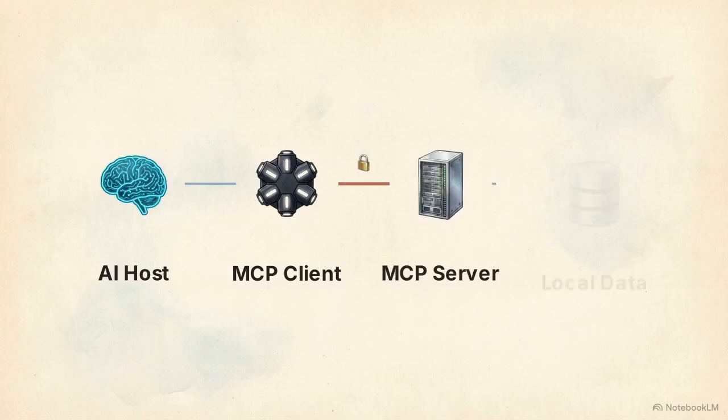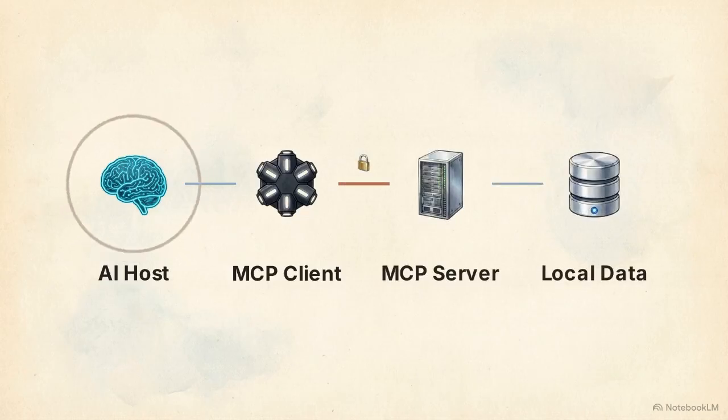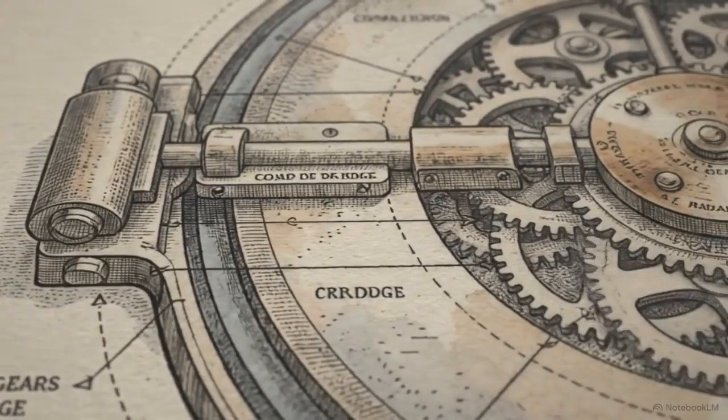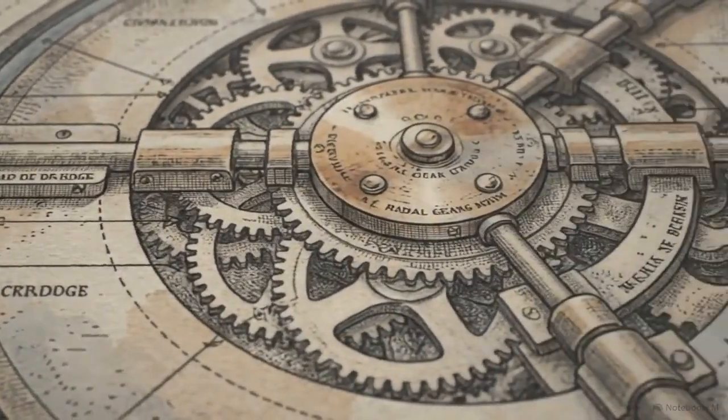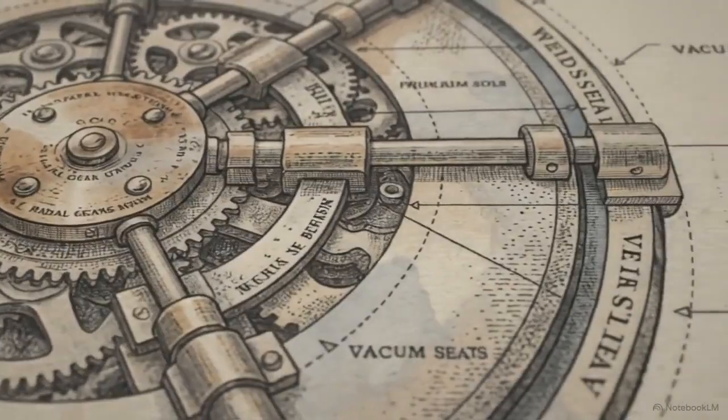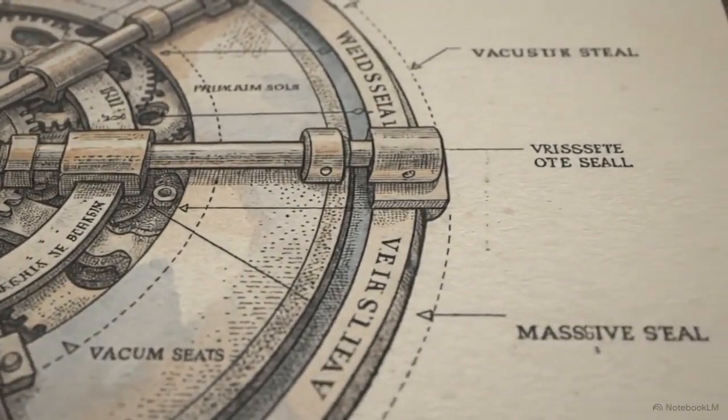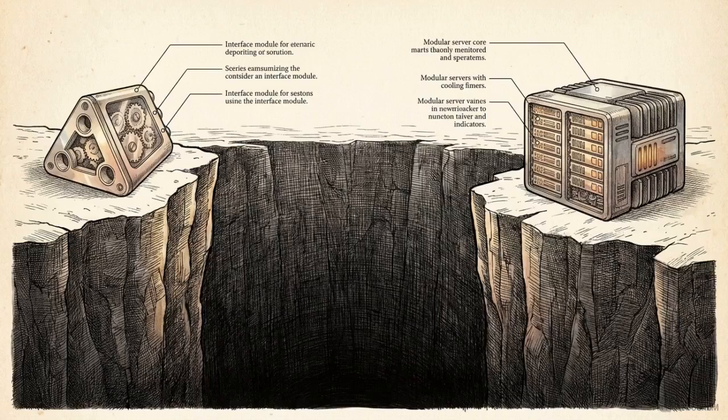Here are the 4 core nodes of the MCP ecosystem: AI host, MCP client, MCP server, and local data. The AI host analyzes intent and sends a request to the MCP client. The secure MCP server then receives this request and independently extracts information from local data. This separation of responsibilities protects enterprise data by keeping execution logic on the server, entirely isolated from the AI application layer. This raises a critical question. How do the client and server communicate across this strict boundary?